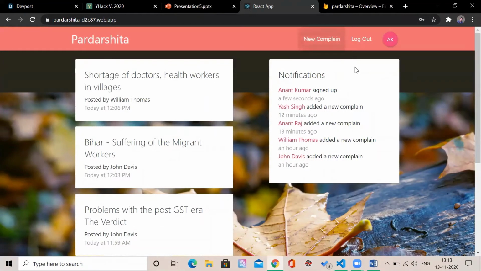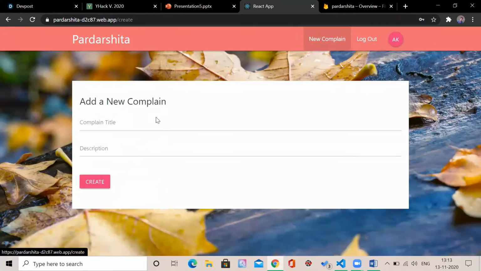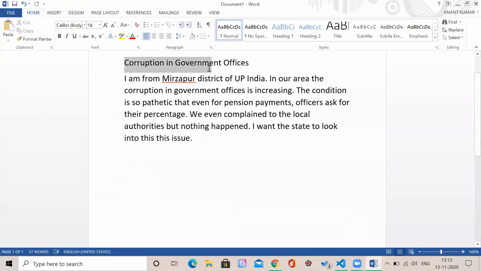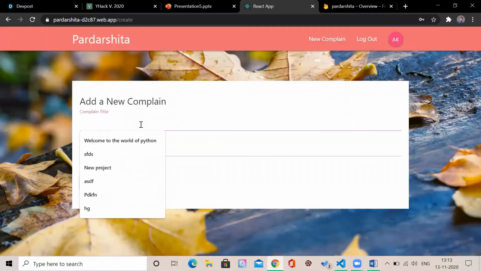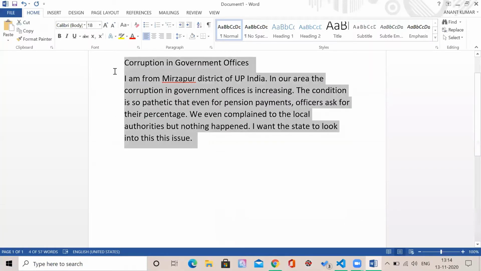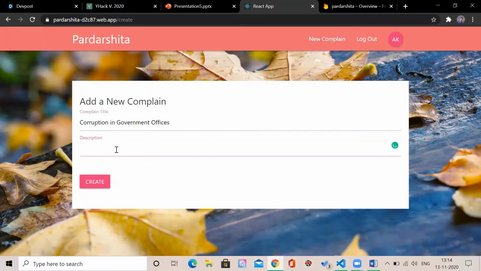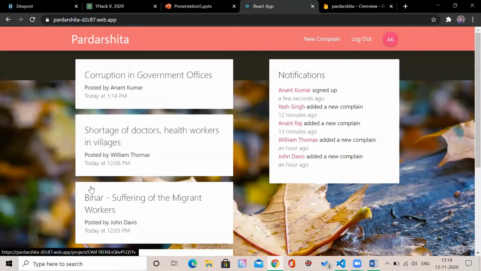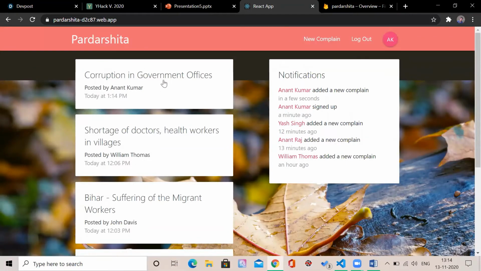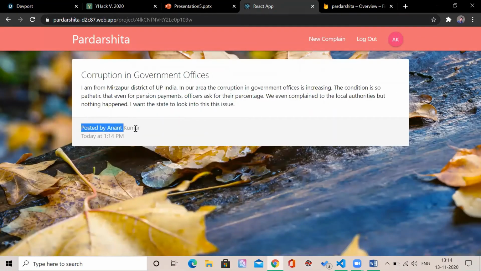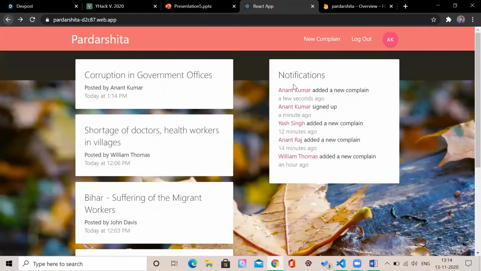Now he'll post a new complaint in our app. We have pre-written our particular complaint. We can see that a new complaint has been updated in our app, and it has been updated in the notification section as well. The time of the complaint has also been mentioned.